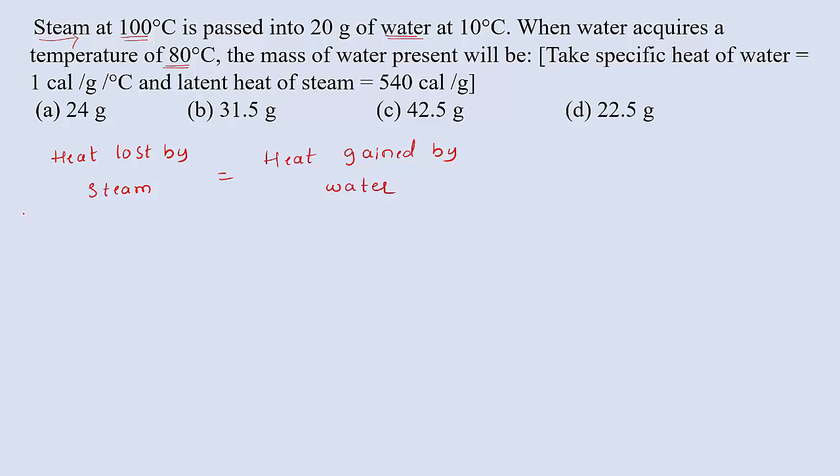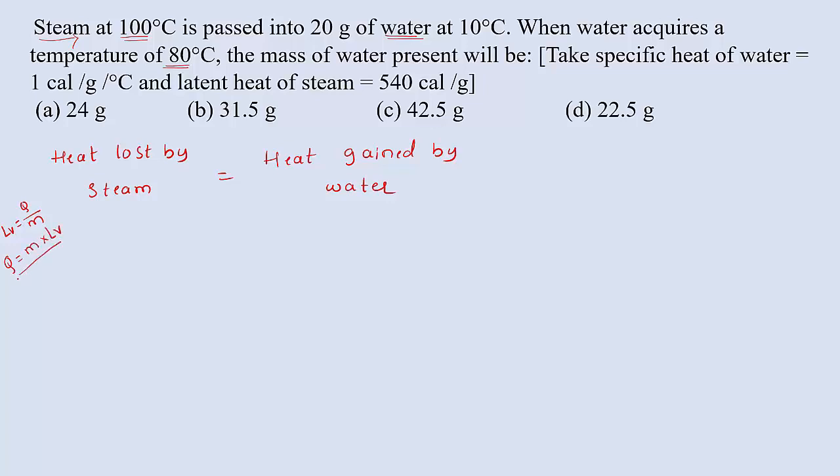Here we know that steam is converted into water at the latent heat of vaporization, that is, at 100 degrees Celsius where the temperature is constant. At constant temperature, steam is converted into water, so we call it the latent heat of vaporization. We know the equation: latent heat of vaporization is given by L_V equal to Q divided by M. We want the amount of heat energy, so we can write M into L_V.